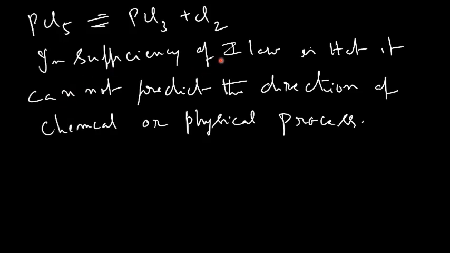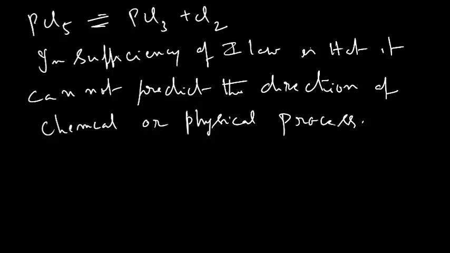Therefore, this is an insufficiency of the first law. It cannot predict the direction of a chemical process or physical process.